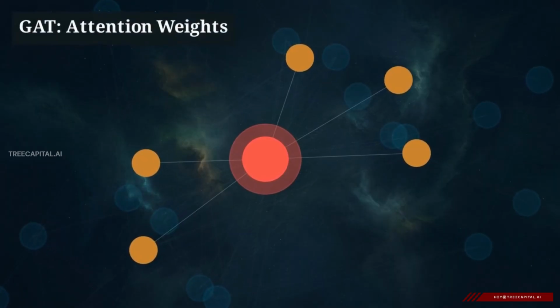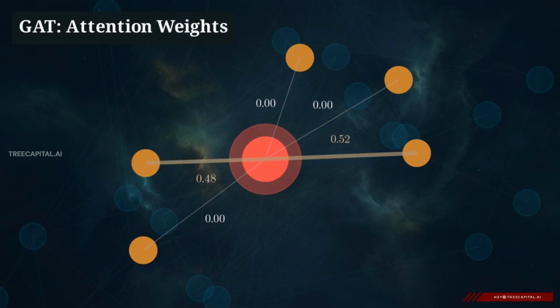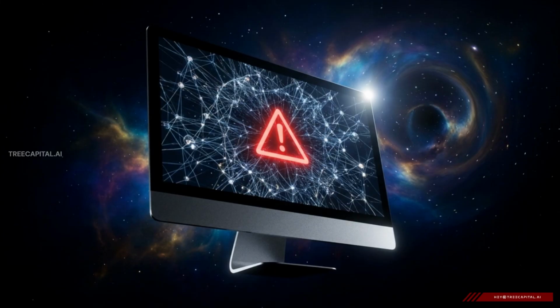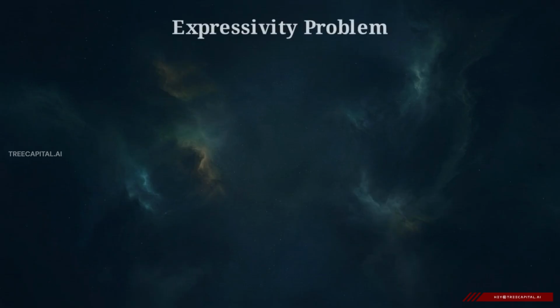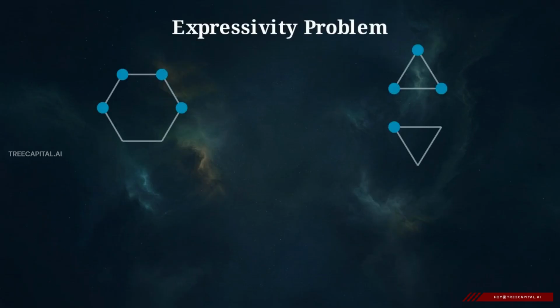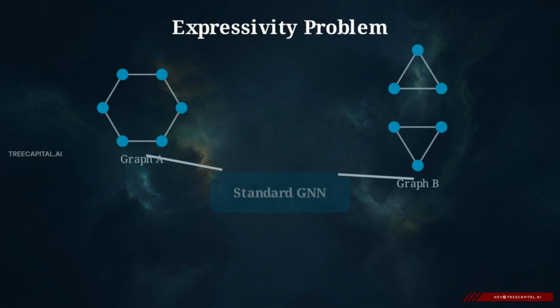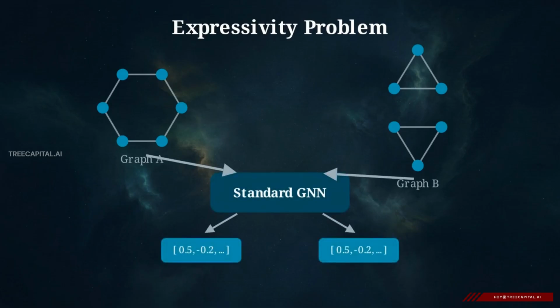But not all neighbors are equally important. Graph attention networks introduce a layer of discrimination. They learn to assign attention weights, prioritizing the most crucial connections and tuning out the irrelevant noise. Still, standard GNNs face the expressivity problem. Under tests like the Weisfeiler-Lehman algorithm, simpler models will look at two graph structures that are distinct in the real world and mathematically confuse them for being exactly the same.